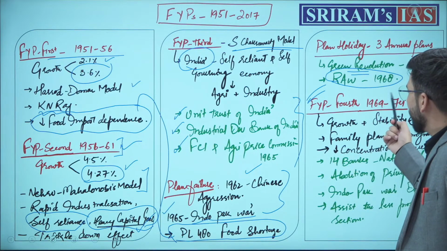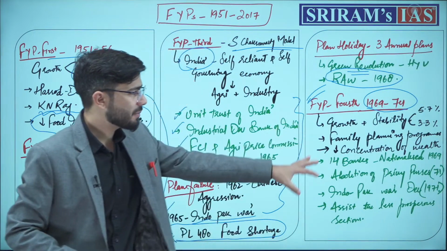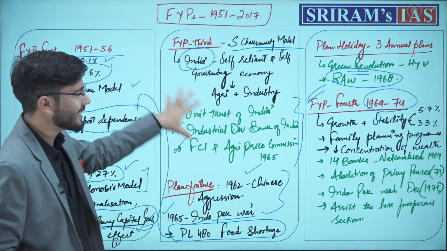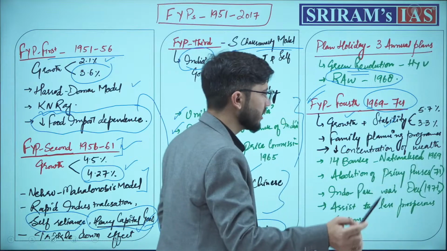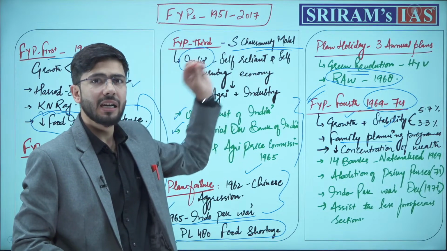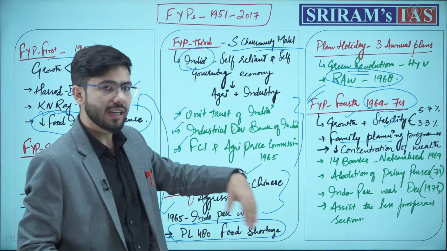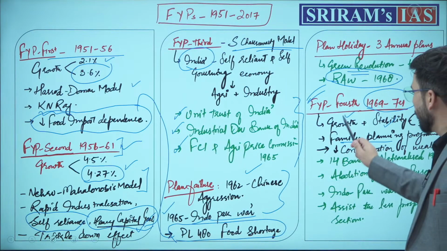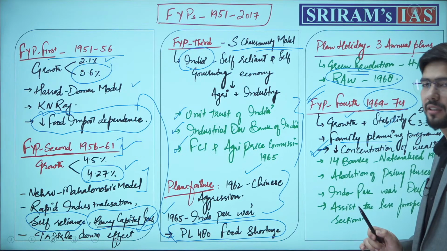Next, the fourth 5-year plan started in 1969 and ran to 1974. Now understand, in this plan we will tackle all the crises or shortcomings which we witnessed in these 3 plans. We will focus on growth and stability both. We will focus on family planning programs. Why? Because population control was a major headache at that point of time, because food shortage and family planning are interlinked and there was a heavy burden of poverty on India. Third, we also focused on decreasing the concentration of wealth.